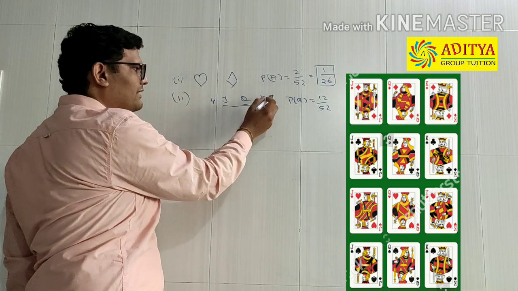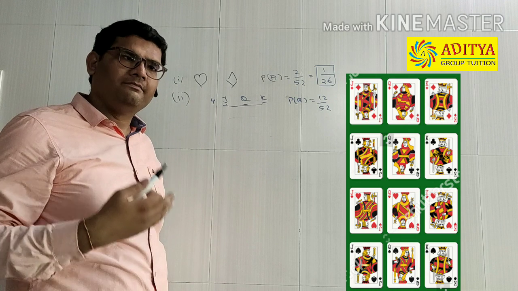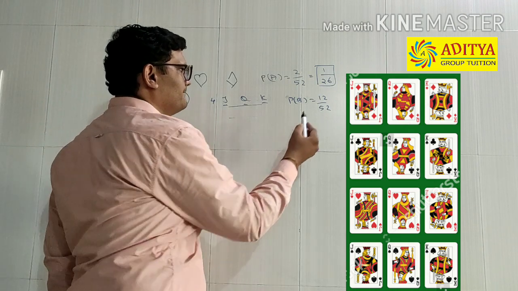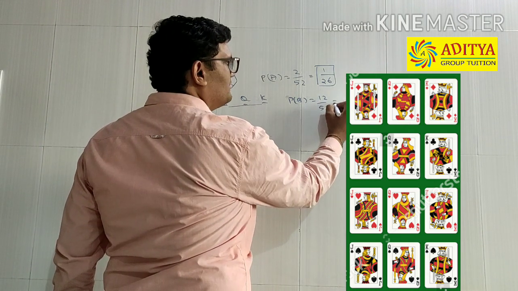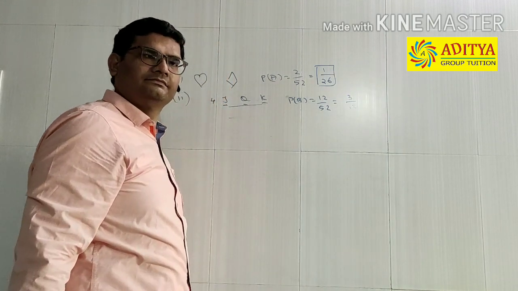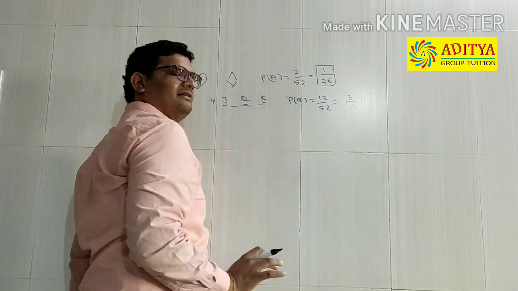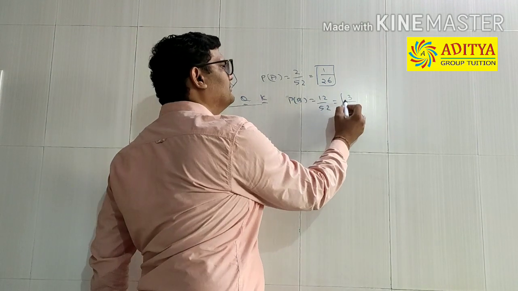Jack, queen, king of spade, club, diamond and heart. So the total probability will be 12 upon 52, which is 3 upon 13.